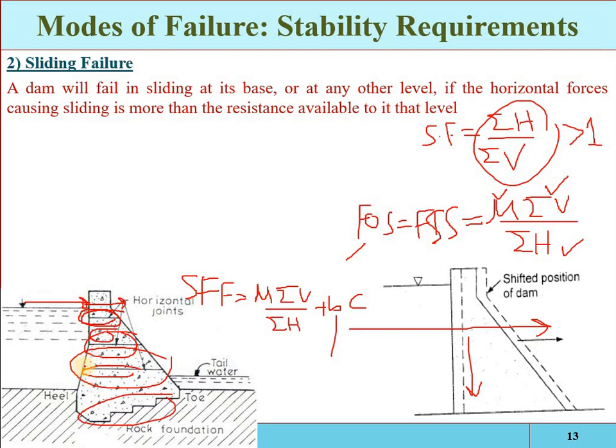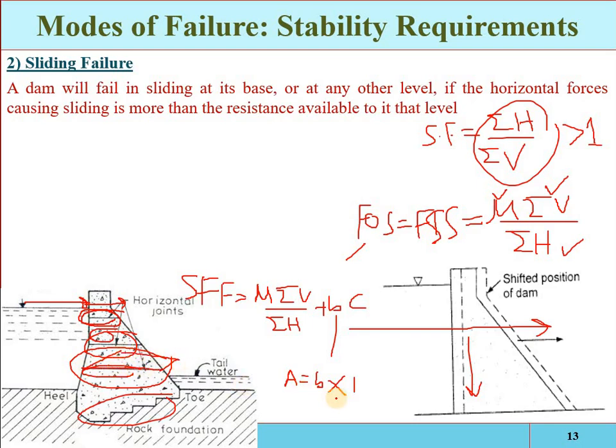That is actually the area, since we are taking unit length: B multiplied by 1, for example 1 meter length, times the width, gives the area.